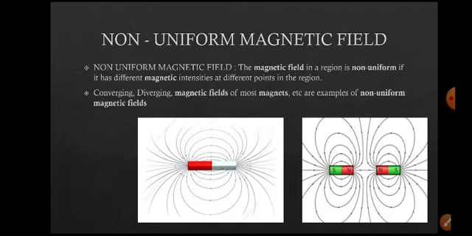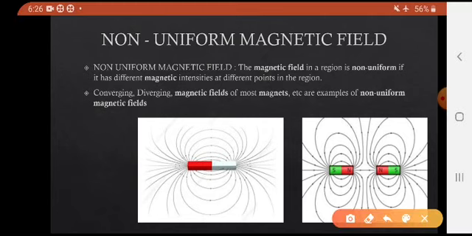So in non-uniform magnetic fields, the region is non-uniform. The magnetic effect, the magnetic force, is different at different parts. For example, you take this magnet, here this is 1, this is 2, this is 3, this is 4, right?